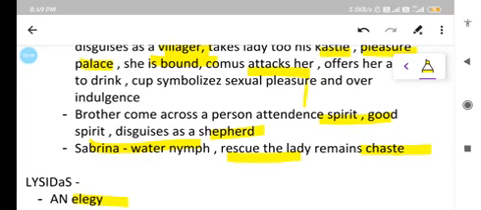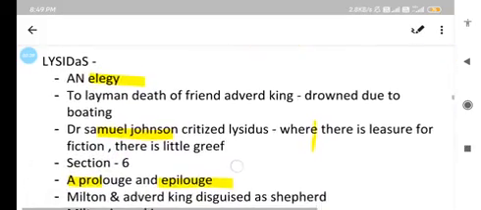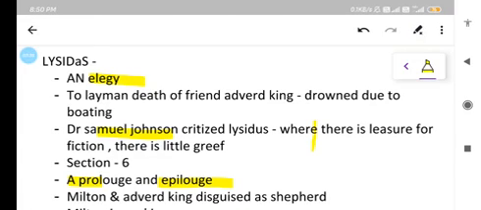So we have seen the work written by John Milton, that is Comus. Now we will see a very important poem written by John Milton, and that is Lycidas. As we all know, Lycidas is an elegy.